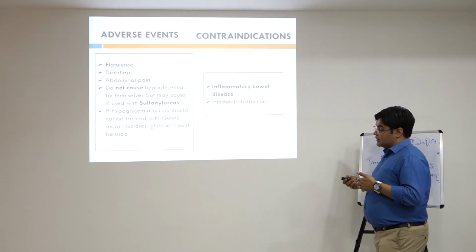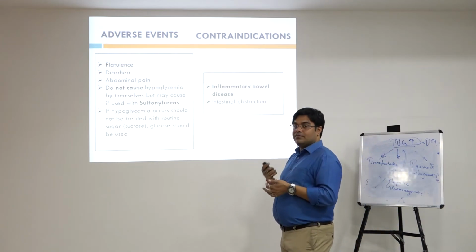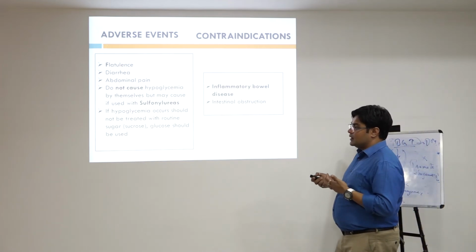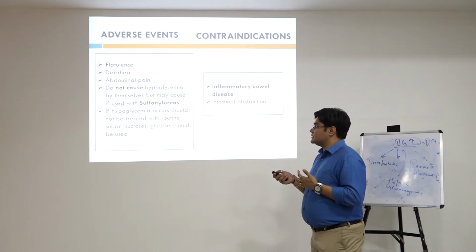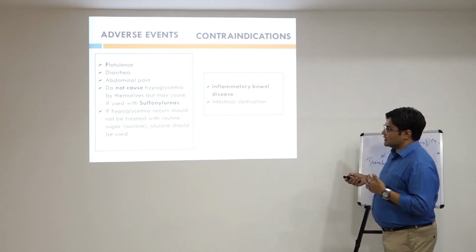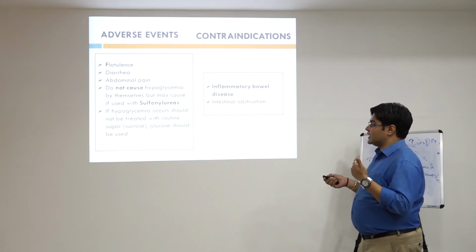Then the adverse events. Again, I told you it is a very important class of drugs, but at the same time they have some adverse events like flatulence, diarrhea, abdominal pain. They do not cause hypoglycemia by themselves, but may cause it if they are used with sulfonylureas.